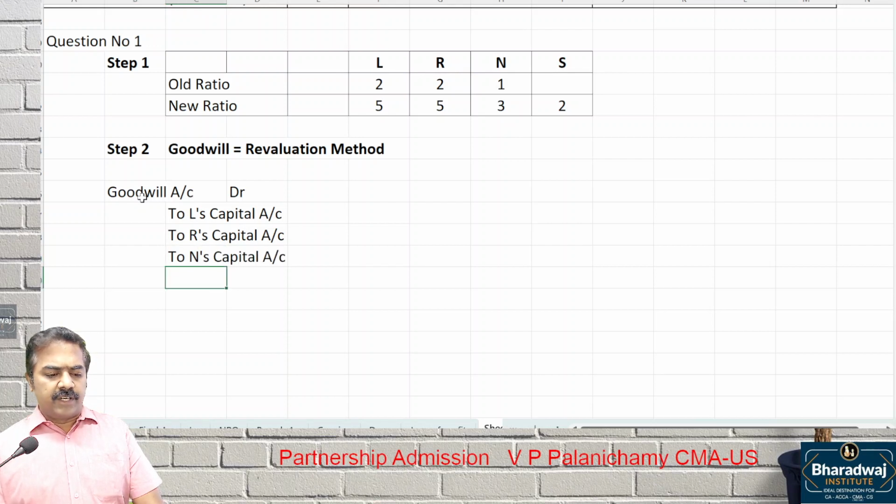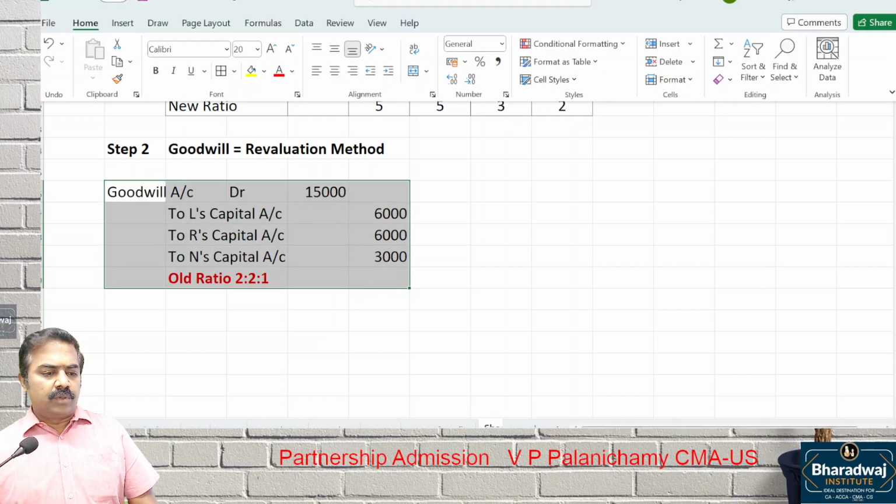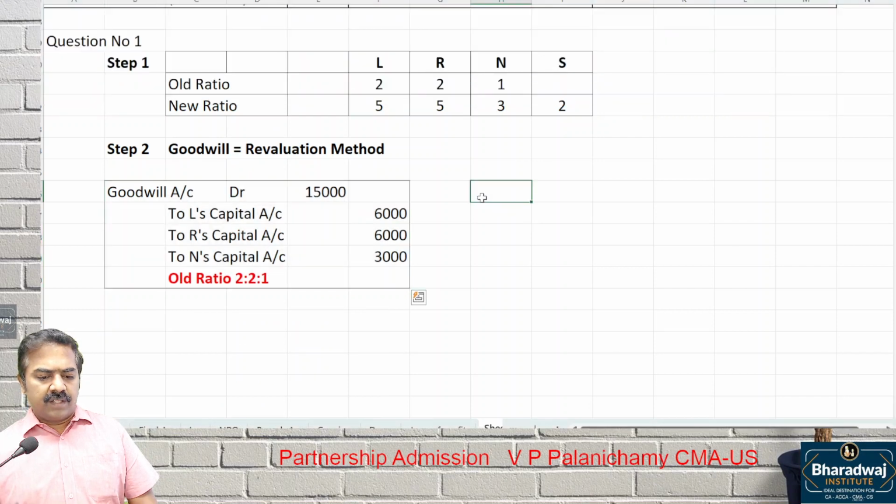This will be transferred in old ratio. What is the old ratio? 2:2:1. You will raise the goodwill in old ratio. What is the goodwill value? 15,000. Transfer it in 2:2:1 ratio: 6,000, 6,000 and 3,000. Goodwill account debit to old partners' capital accounts in which ratio? Old ratio.